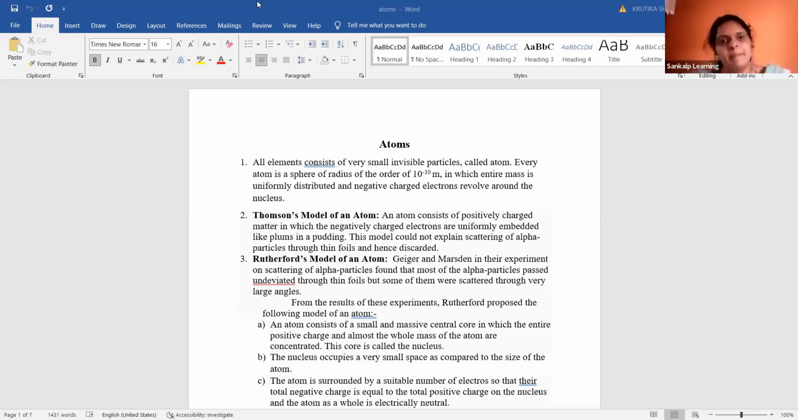Next, ray optics. So that is covered. Now I am going to take atoms and nuclei. Then next I'll start with wave optics. I hope the clear picture is there with you. So let us start with the atoms topic.